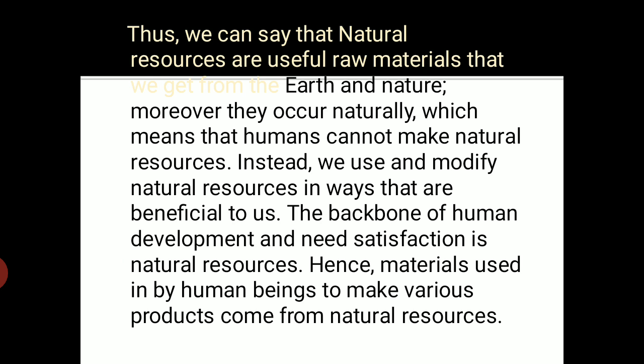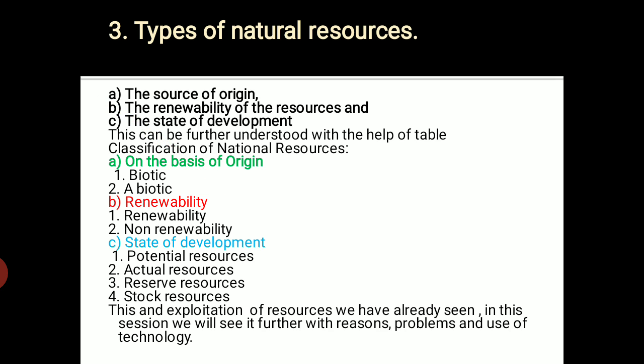The backbone of human development and need satisfaction is natural resources, we know. Hence, materials used by human beings to make various products come from natural resources. From the smallest pin to high-tech machines, ultimately we get everything from nature, and that is what is considered natural resources. In the previous lectures, we have seen the types of natural resources: on the basis of origin, renewability, or the state of development. So this we have already seen.